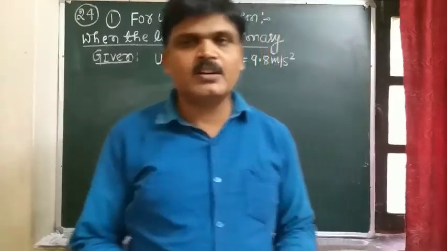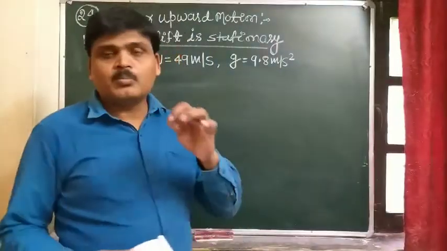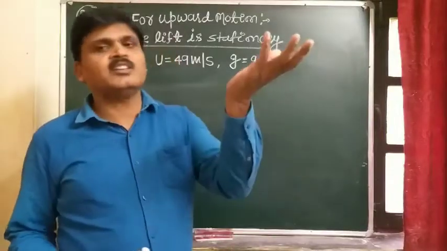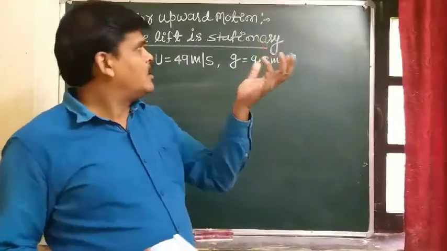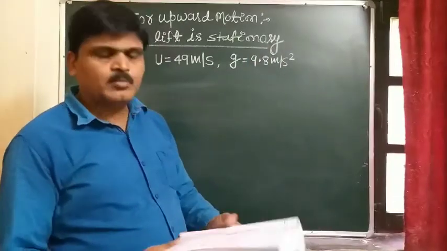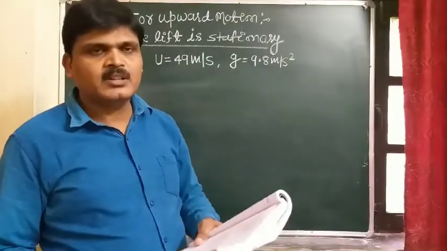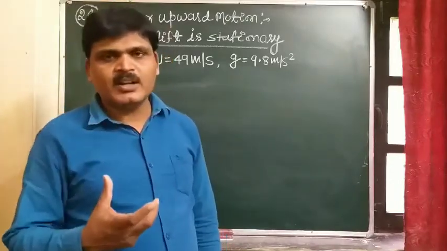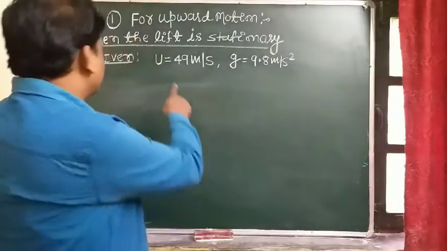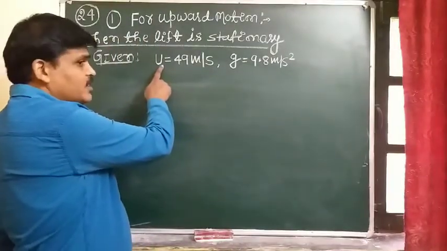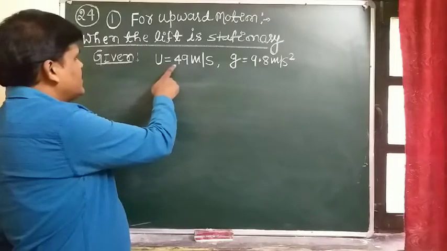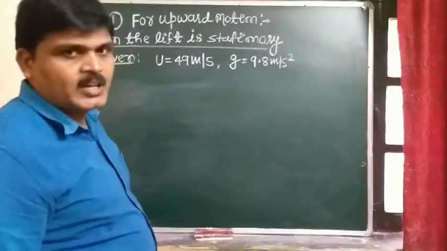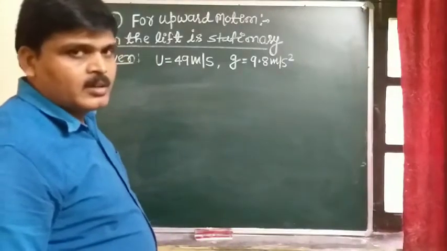So students, there are two parts to this question. First, the lift is stationary and the ball is thrown by the boy vertically upward from the lift. What is the total time taken by the ball to return to the thrower's hand? The initial maximum velocity of the ball is given as 49 meter per second. Acceleration due to gravity is taken to be 9.8 meter per second squared.